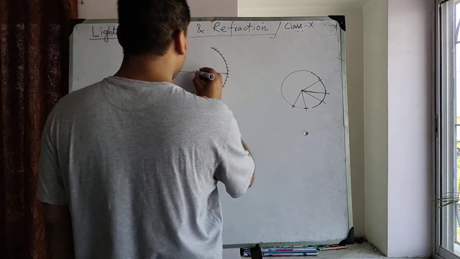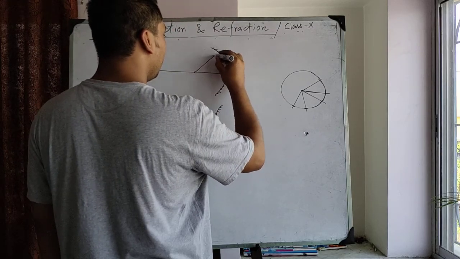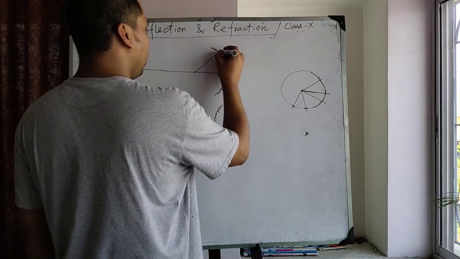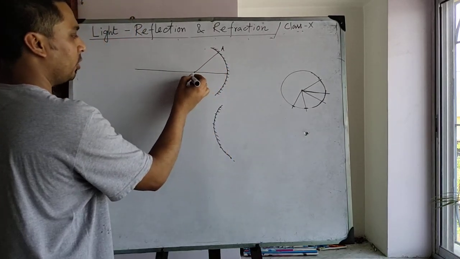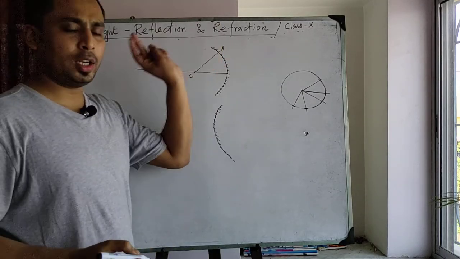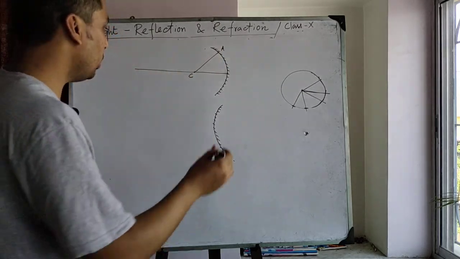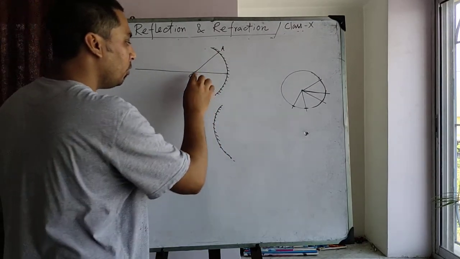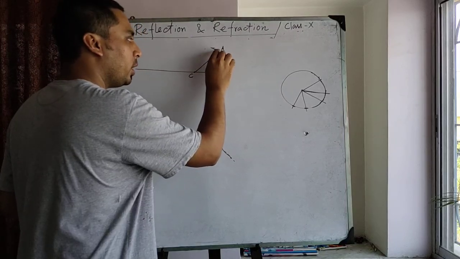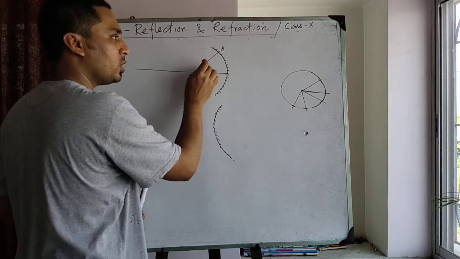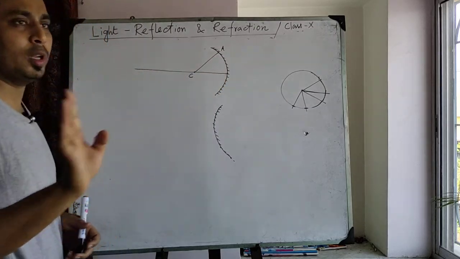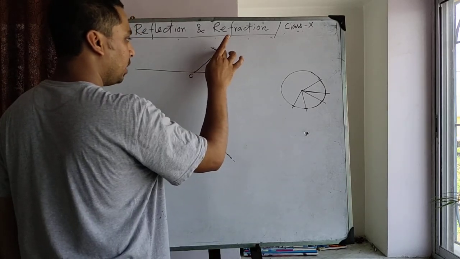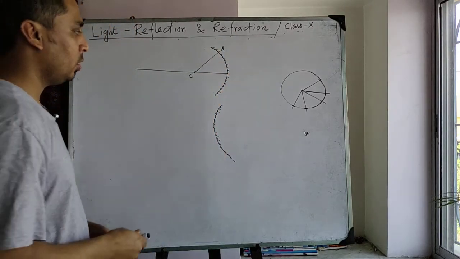So if we draw a straight line at any point on the mirror from the center of curvature, it will be the normal at that point, because it creates an angle of 90 degrees. I am repeating again: if we draw a straight line at any point on the mirror from the center of curvature, then it is the normal at that point. Here at the point A, CA is the normal.